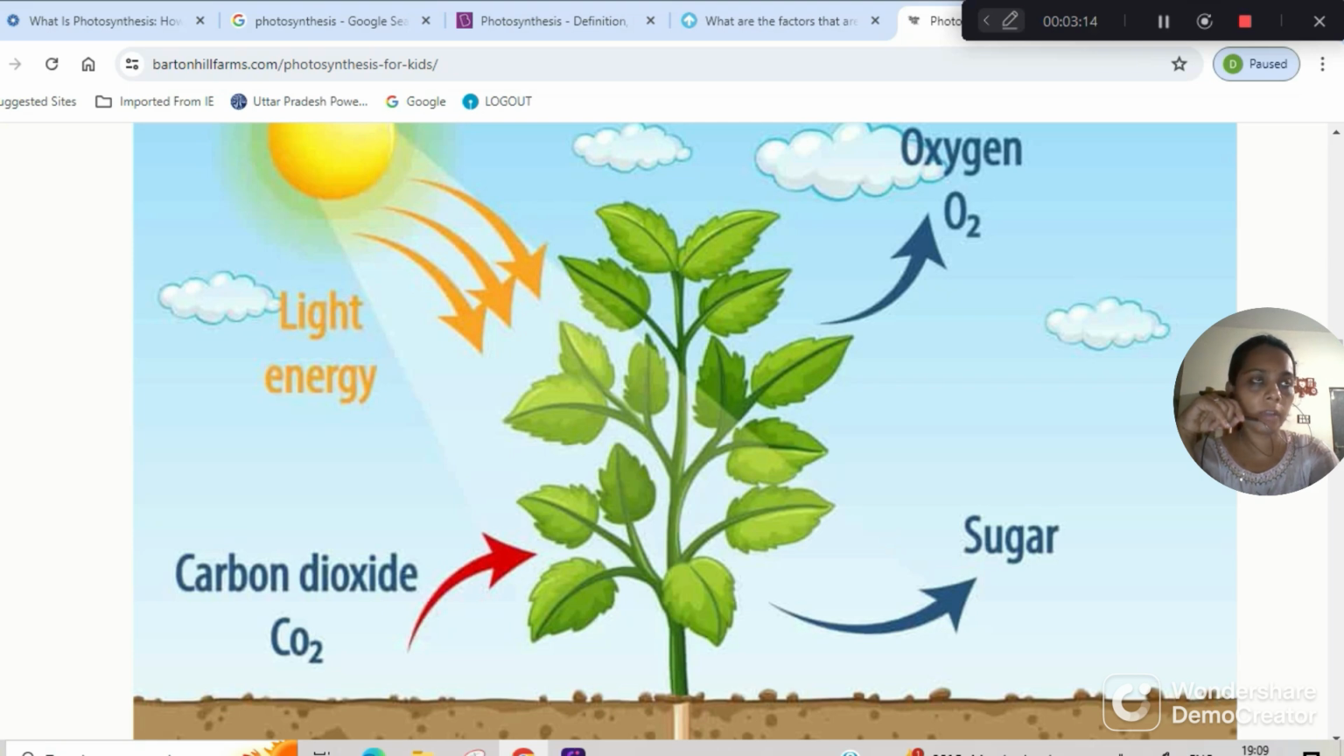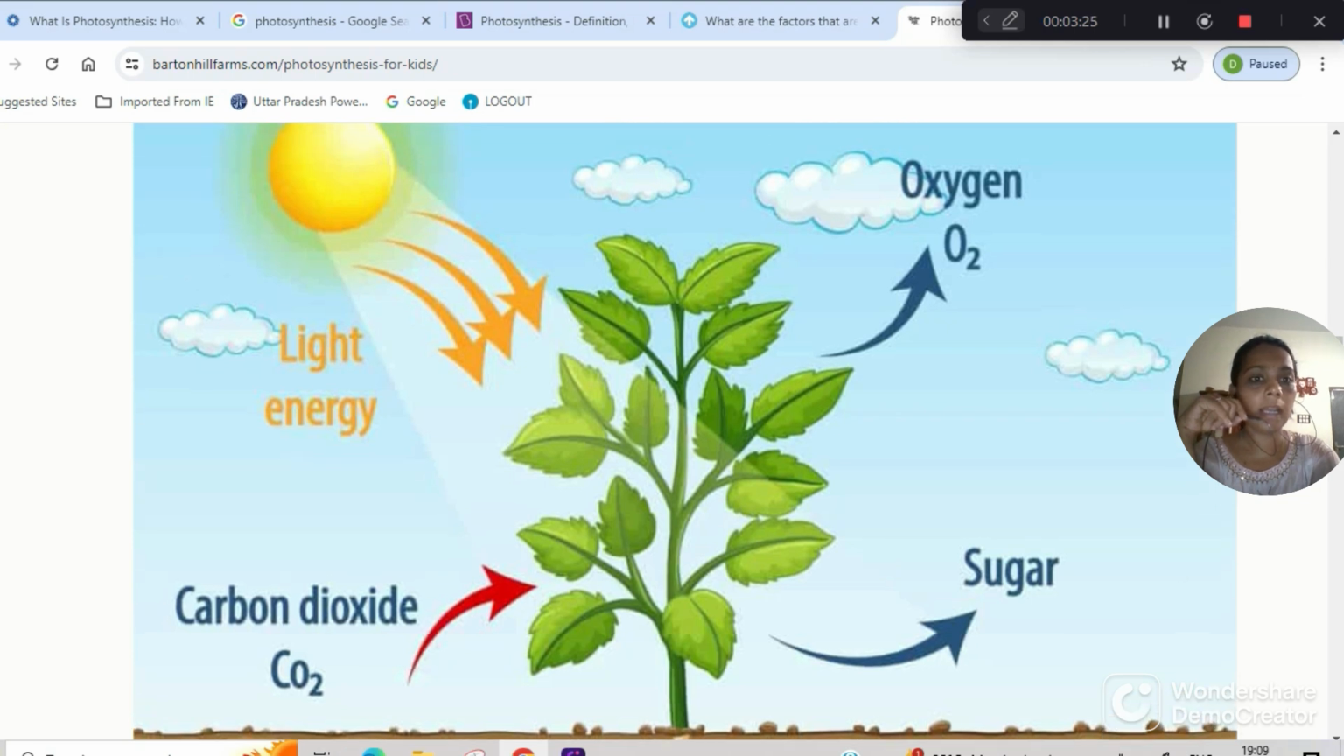These plants use it for their own food, and when we eat the entire plant, like spinach and all those things, that means we are eating that glucose. And they release oxygen, and oxygen is necessary for our survival because we breathe in oxygen, right? We breathe in oxygen and we give out carbon dioxide, and see, the plants are helping us.